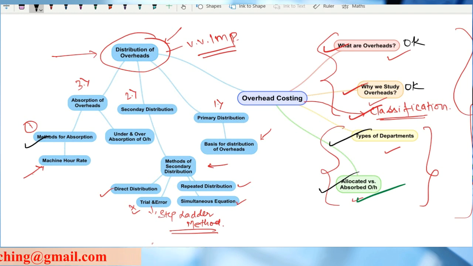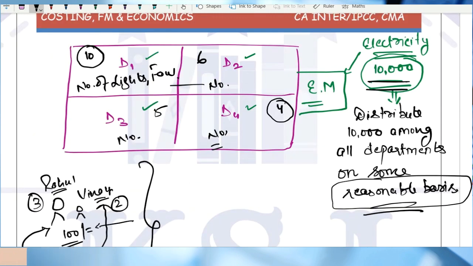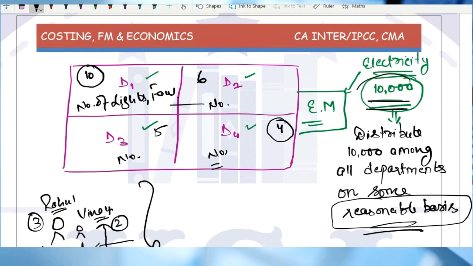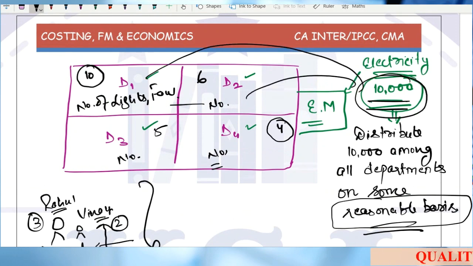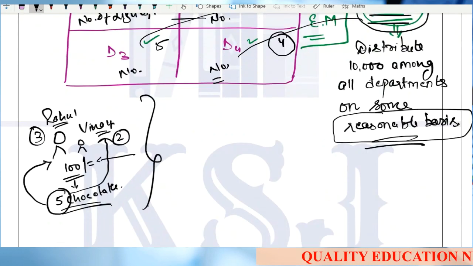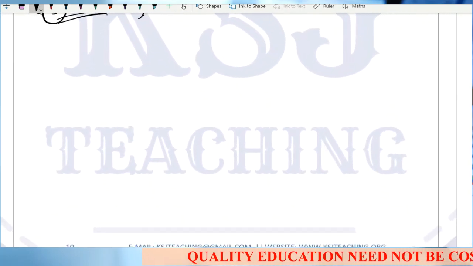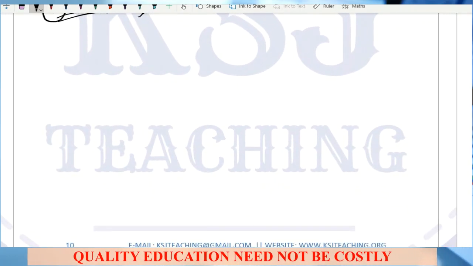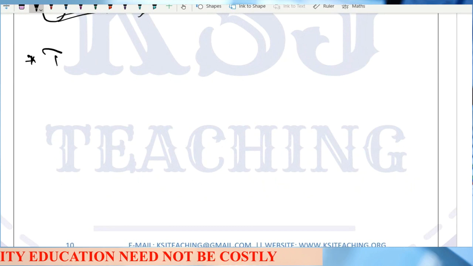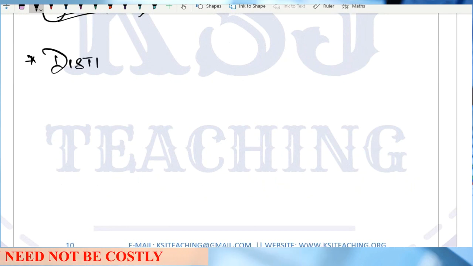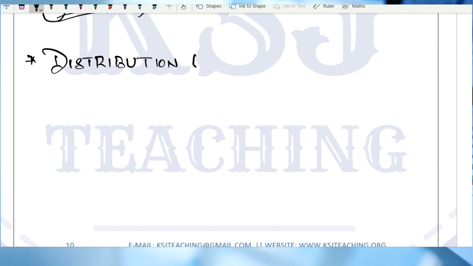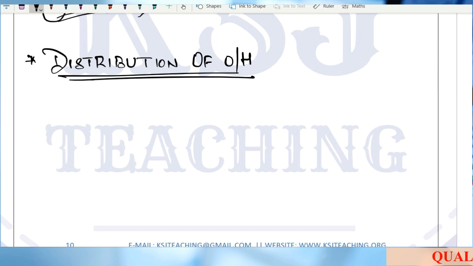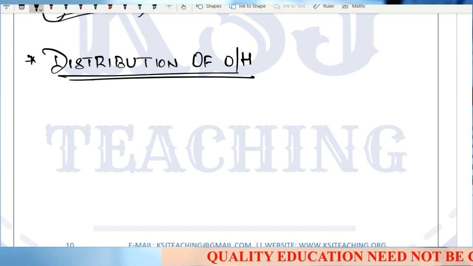Now, in the next lecture, I told you that we have to distribute these overheads among the various departments, right? So the next topic will be distribution of overheads. Now this distribution of overheads means that the overheads are to be distributed among different departments.